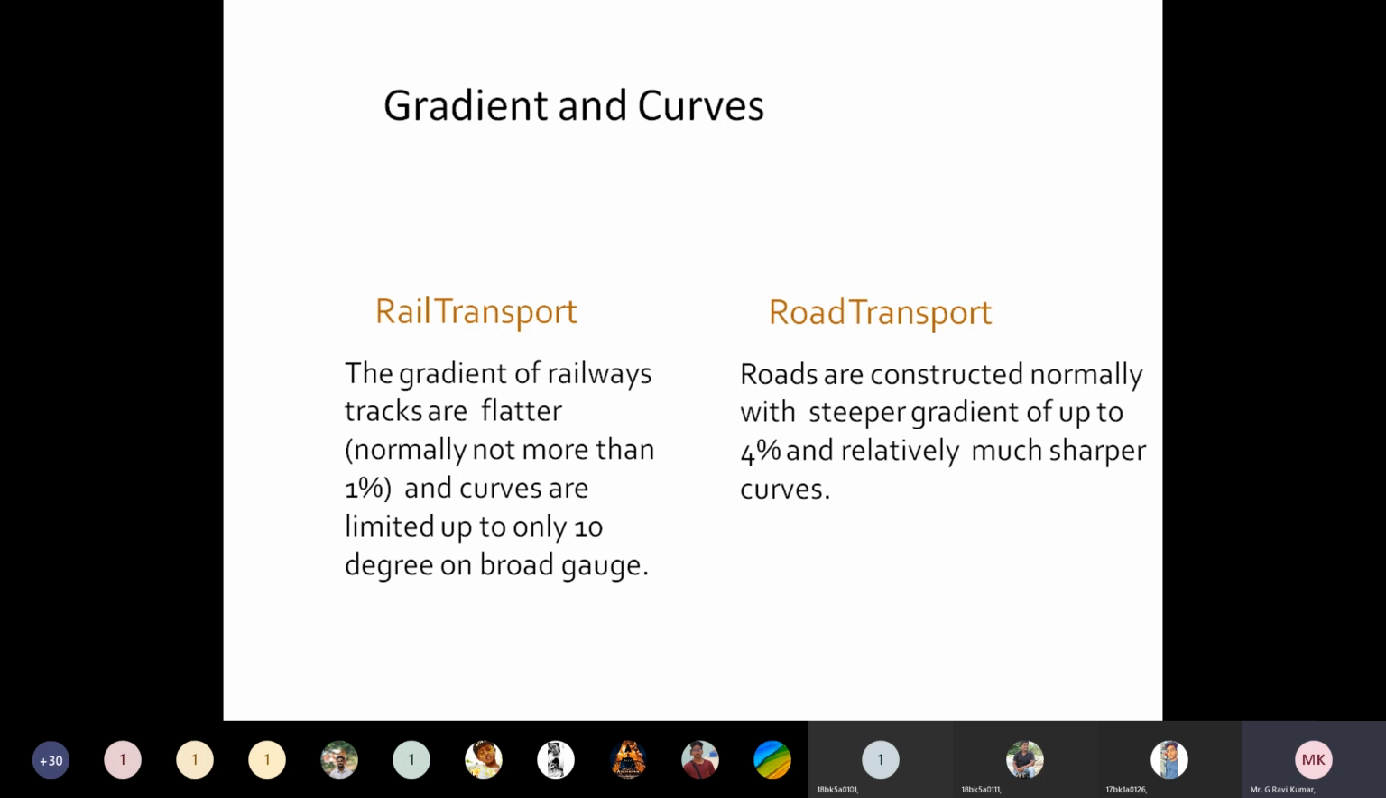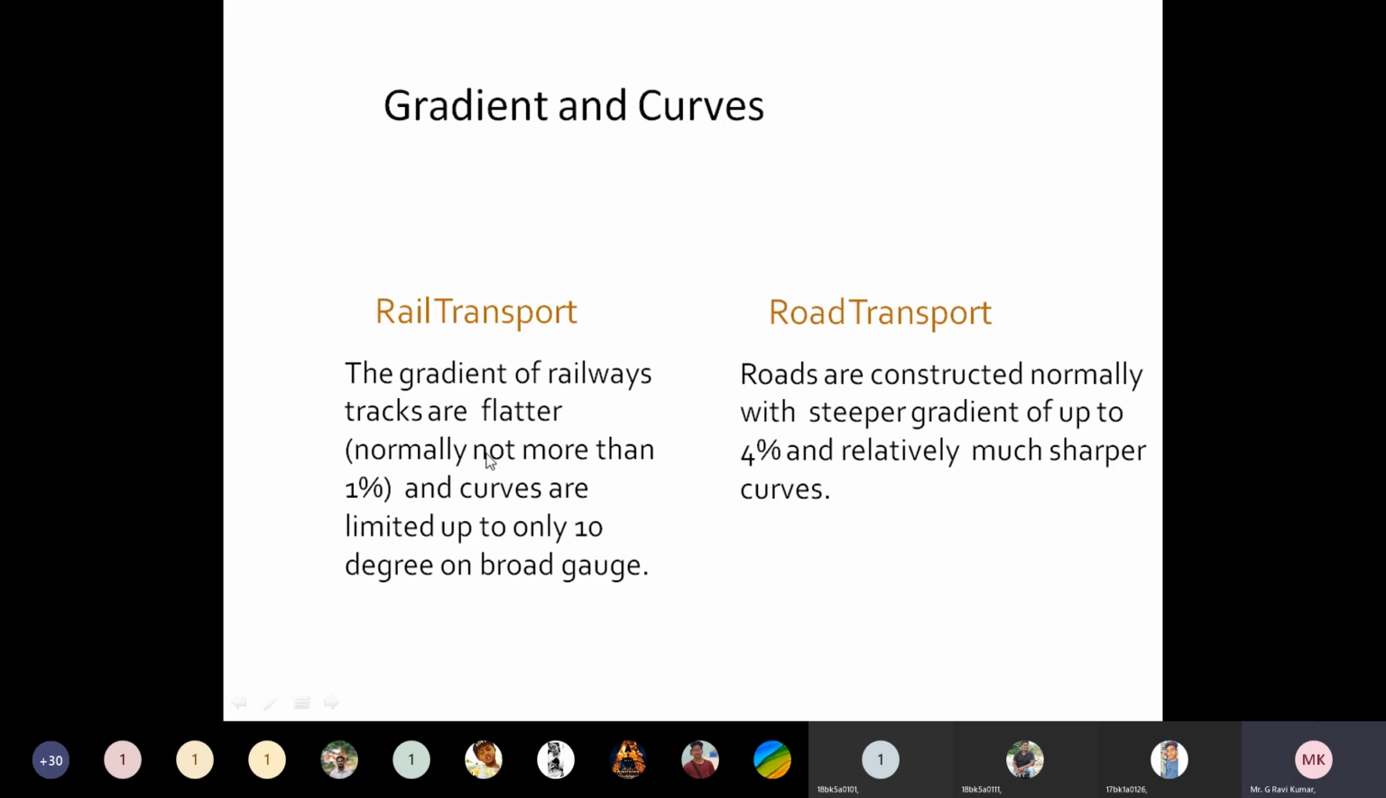And coming to road transport, the roads are constructed normally with steeper gradients of up to 4% and relatively much sharper curves. It means for road transport, based upon our convenience, we can have particular angles, a particular diameter, and a particular radius. And coming to the slope of road transport, there is a provision up to 4%. It means up to 4% we can rise the road, or we can rise the alignment.